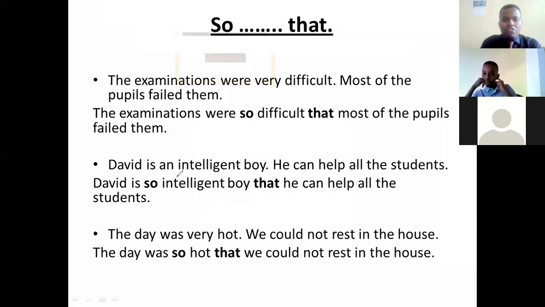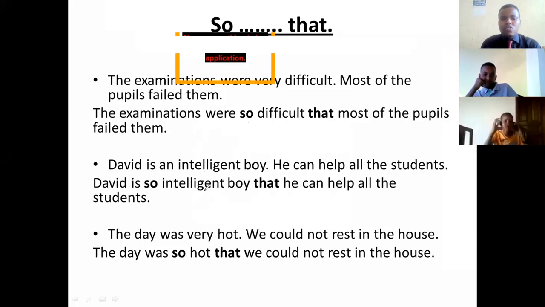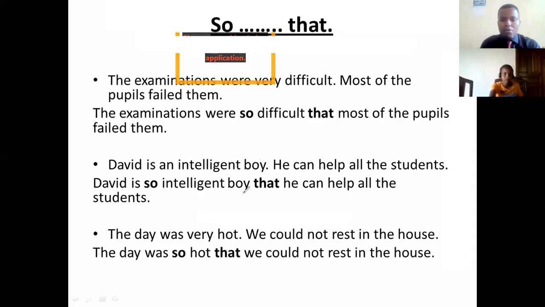The reason why we are going to drop this one here, remember, when you're using such that, we have to bring this article, but for this so that it will be eliminated, it will die away. Then we say, David is so intelligent, this boy is given already. But remember, in such that it was not given and we create this. Is it clear? Then we shall say, David is so intelligent that he can help all the students.